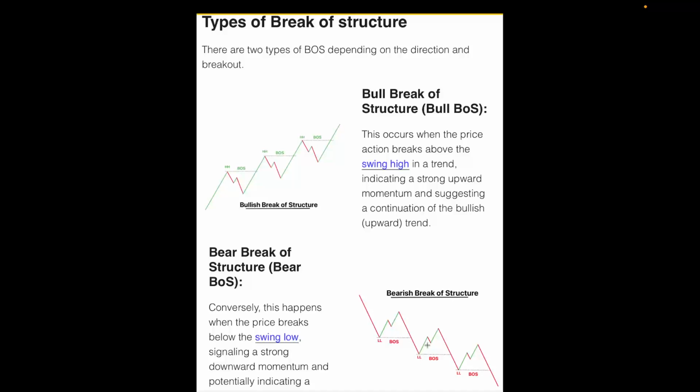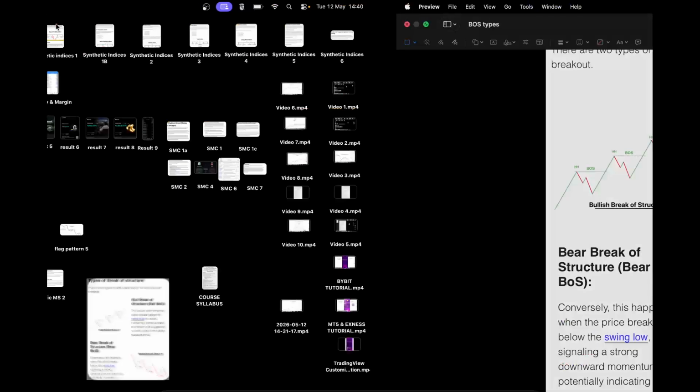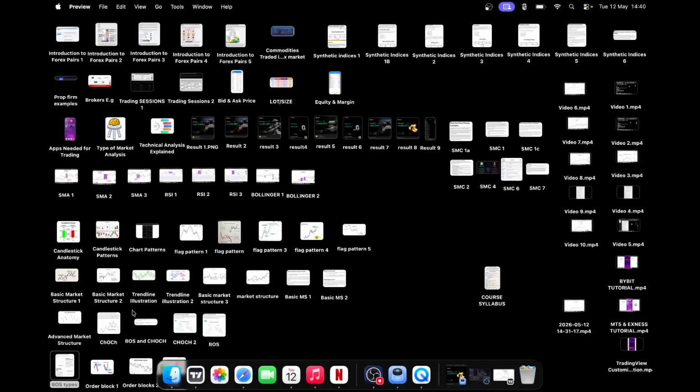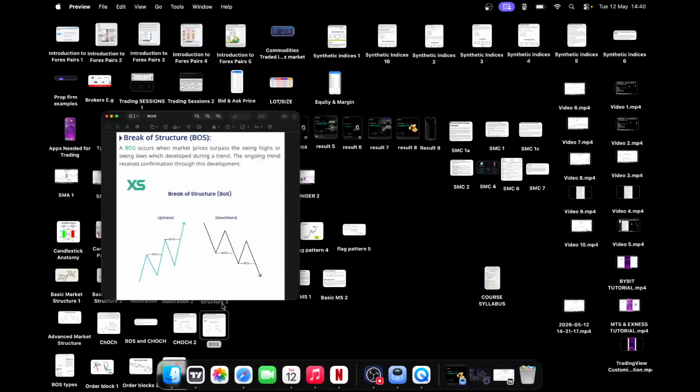Then the market corrected itself to the upside. And when it was coming down again, it still broke the normal low that we know before. So it's telling us there's another break of structure there, another break of structure there. Do you understand? So that is basically what break of structure is. It's as simple as that. So let's check more examples.